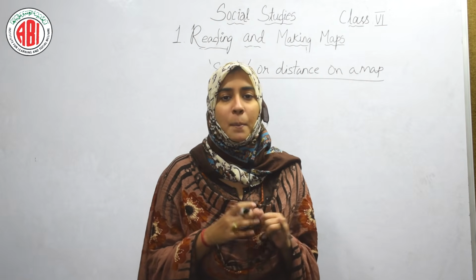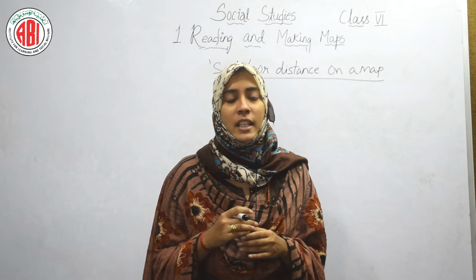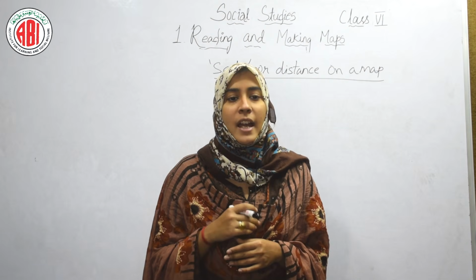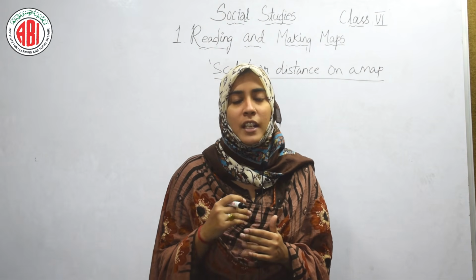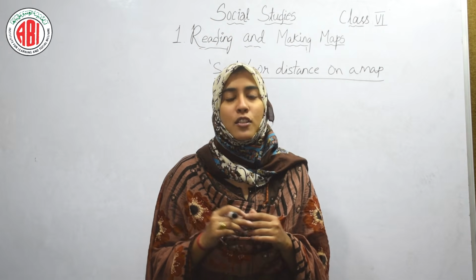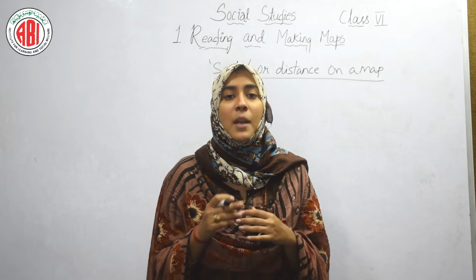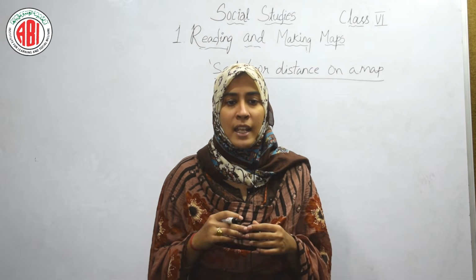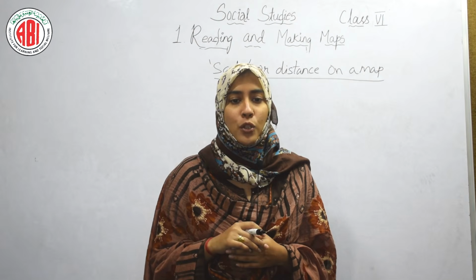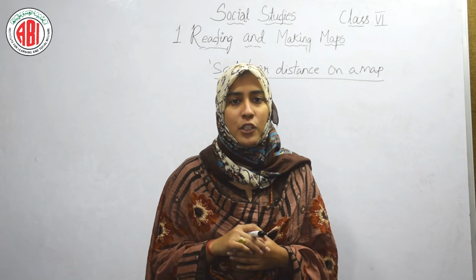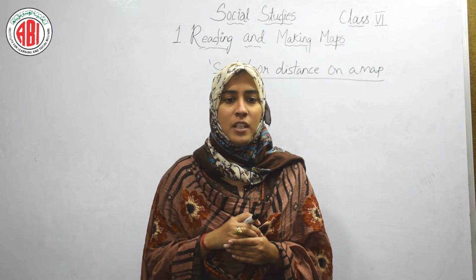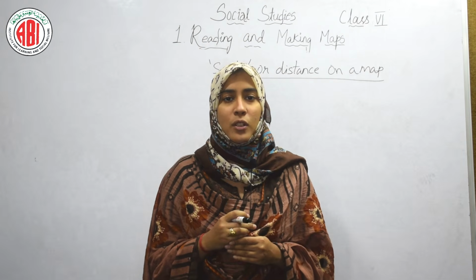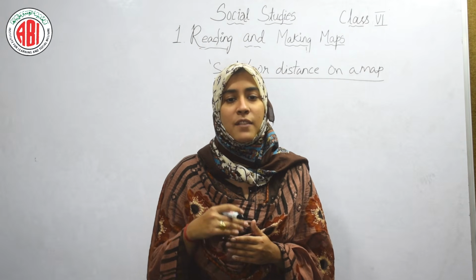When you measure the map with the help of a scale, you can see that 5 centimeters of the sketch map is equal to dash meters of the bridge, and 1 centimeter of the sketch map is equal to dash meters of the bridge. This is called the scale, where we are measuring the distances between each lamp post. We can use the scale to show the actual distance on the ground by reducing it to the map. Maps always mention the scale they use, and we can find out the actual distance between places using the scale. So every time maps will mention the scales which they have used.